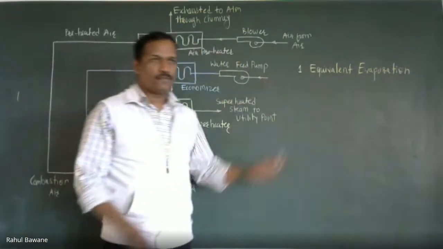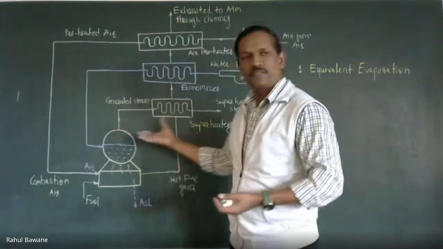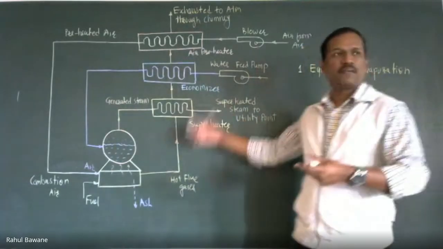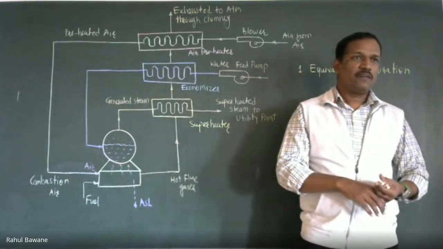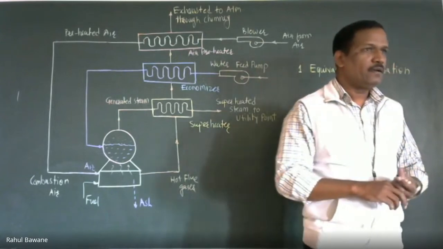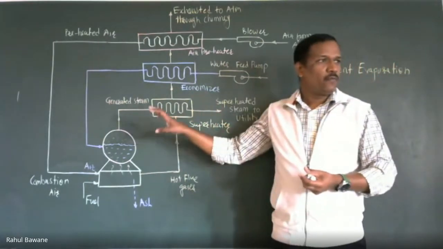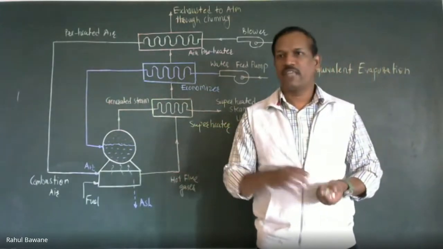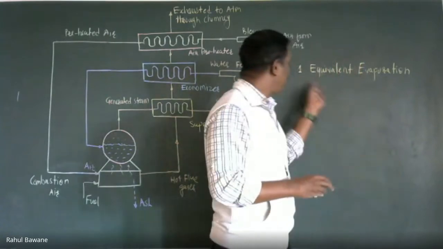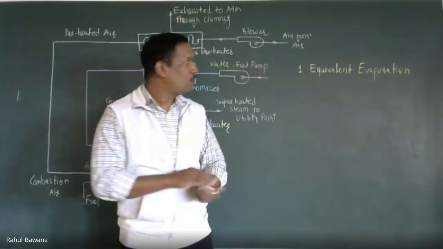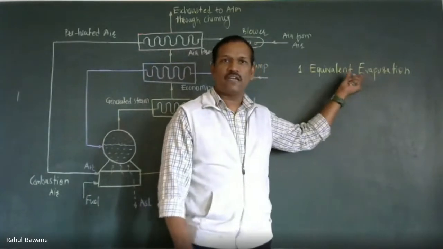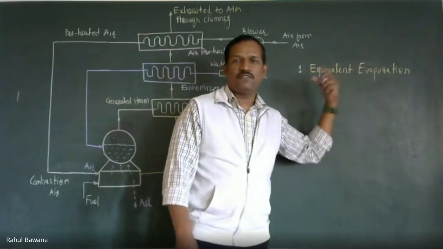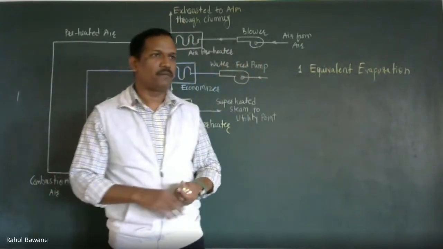Why is it used? Suppose I have a small capacity boiler generating steam. Some bigger industry has a larger capacity boiler generating steam. So there must be a very common factor by which we can compare whether all boilers are satisfying the minimum requirement or minimum standards. For that, we have equivalent evaporation. On the basis of equivalent evaporation, we can check whether any boiler is efficient or not, and whether its performance is up to the mark or not.